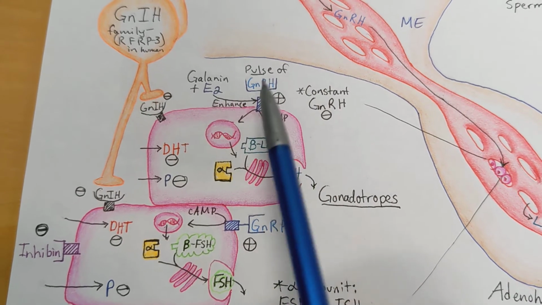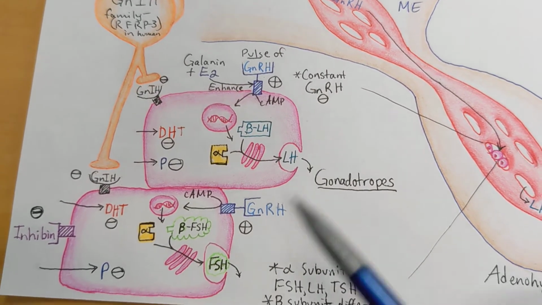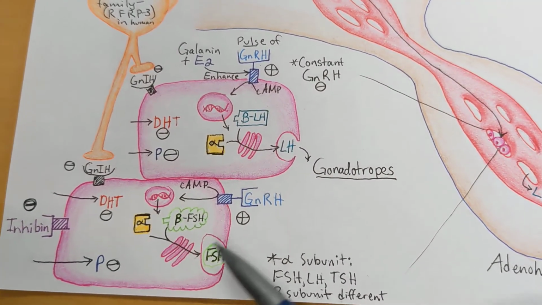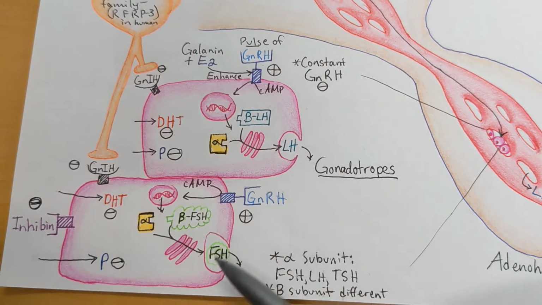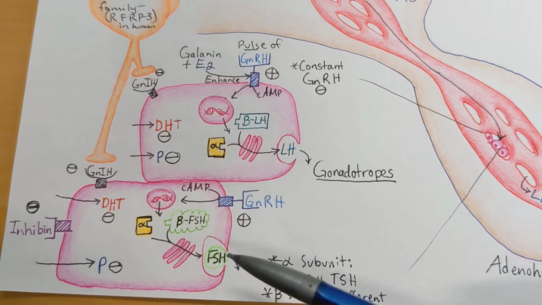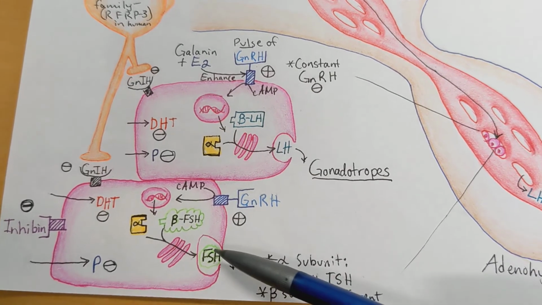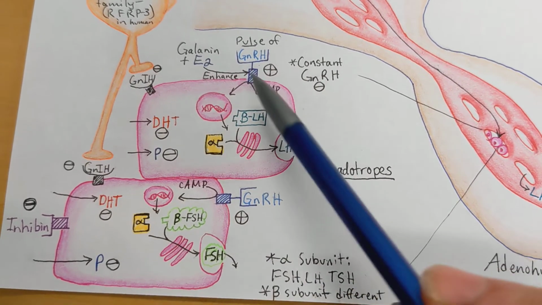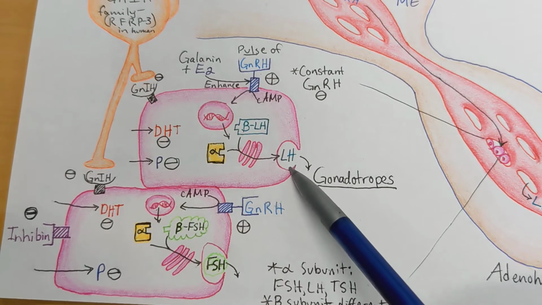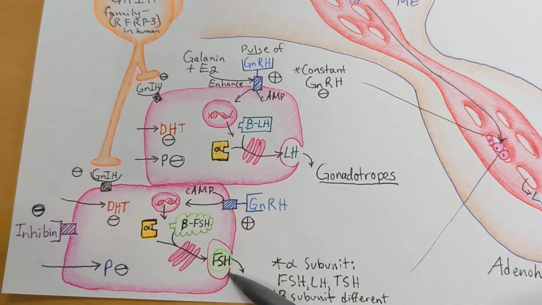Now, LH in particular is released in response to more frequent pulses of GnRH. Right? So the faster pulses are going to release more LH, slower pulses are going to release more FSH. Right? So there's actually an ability to differentially secrete one versus the other. Faster is more LH, slower is more FSH.